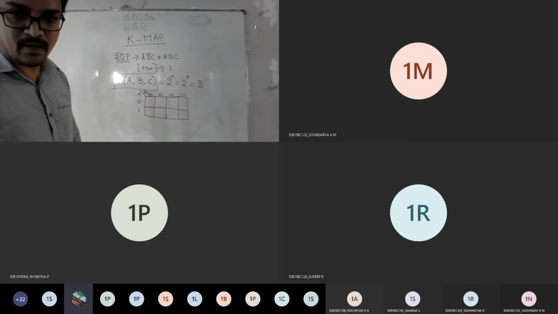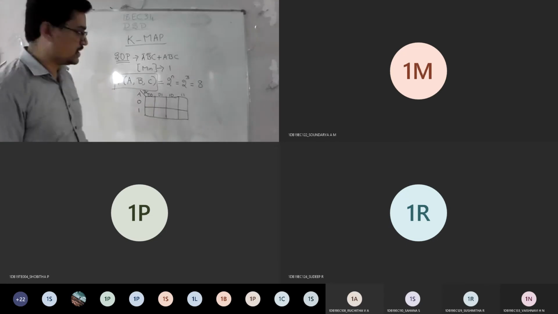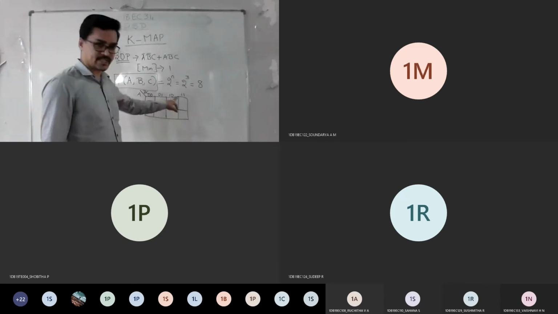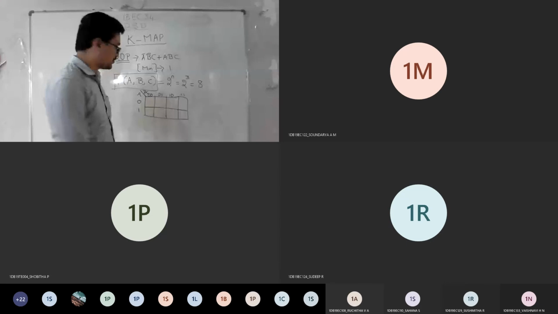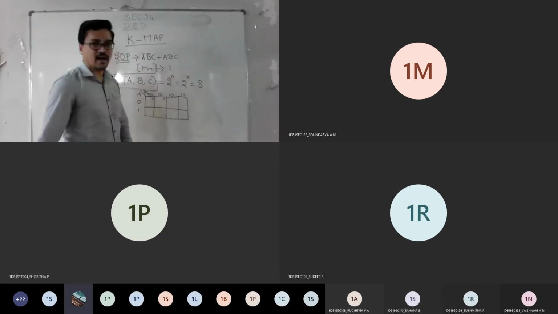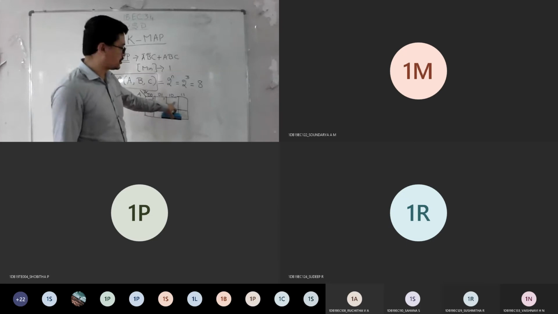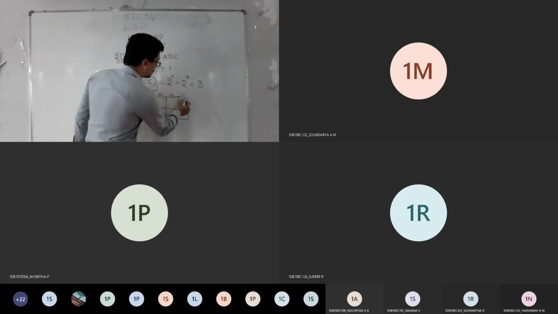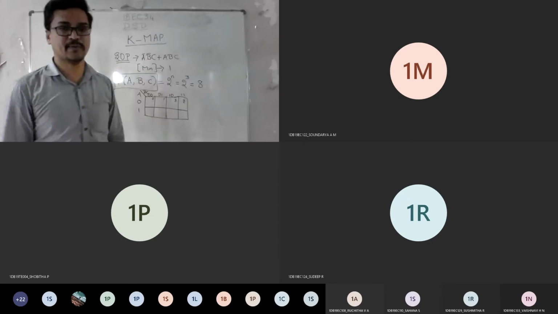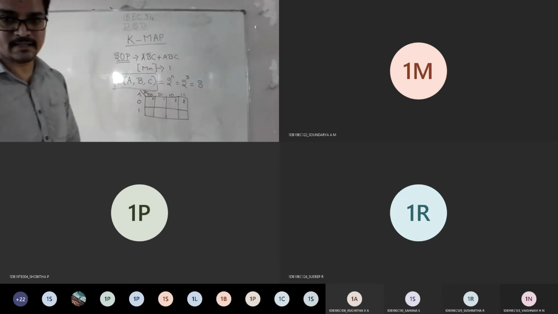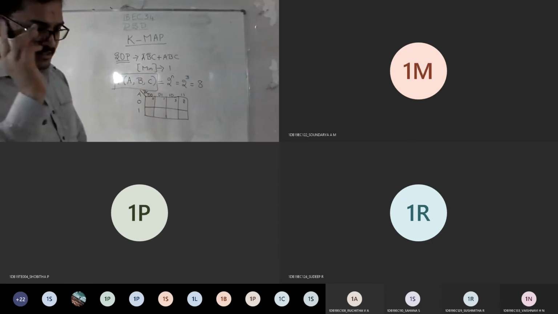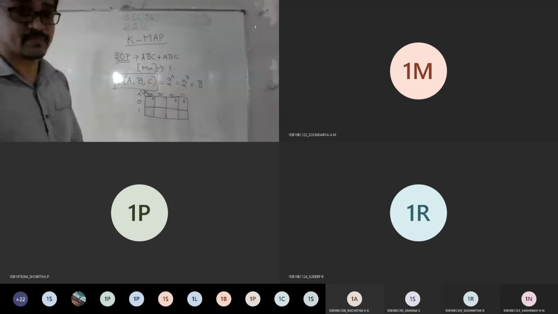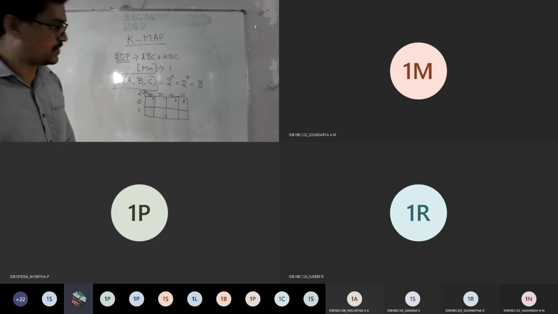But always remember, the K-map tells that whenever you find such a table, numbering is done like this. 0 is here, 1 is here, and you are not supposed to mark 2 here. The marking of 2 comes here, followed by 3. I'll repeat: understand the representation first, then only you can solve the problem. I am discussing with respect to 3 variable.